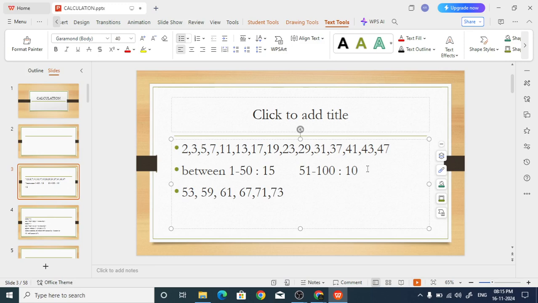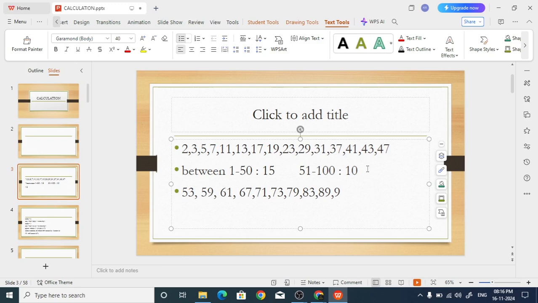So let me put it. Yes, 79, then 83. 87 will not come, sir. 89, maybe. Yes, what about 97? Yes, 97. So totally there are 10 primes: 1, 2, 3, 4, 5, 6, 7, 8, 9, 10.